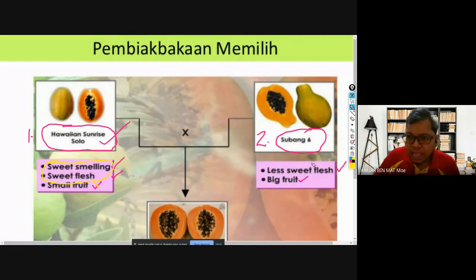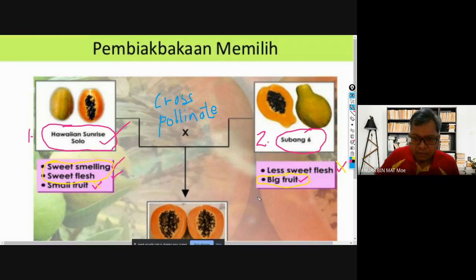Okay, Subang 6 has big fruit, or it has big flesh, but the disadvantage is less sweet. So when you cross pollinate between these two species of papaya,